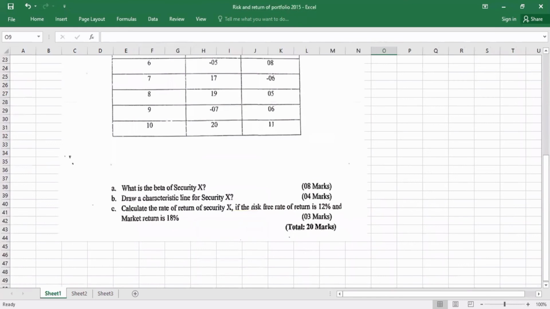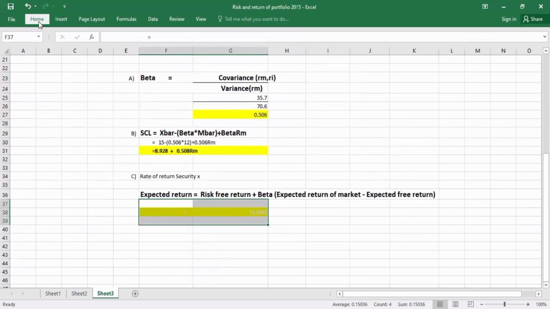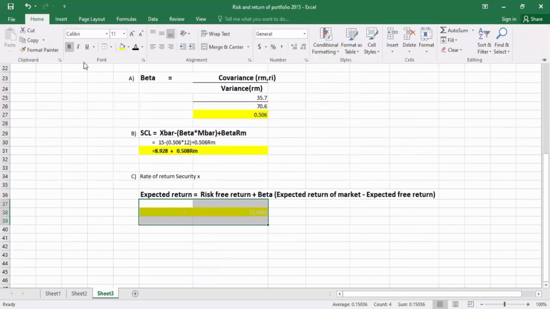Then the last question: calculate the return of security X if the risk-free rate of return is 12% and the market return is 18%. We can find this by this formula: expected return equals risk-free return plus beta times the expected return of market minus the risk-free return.